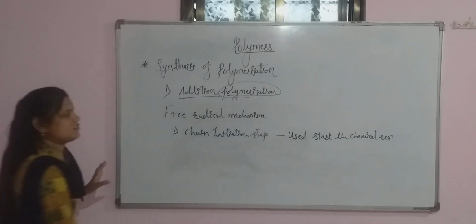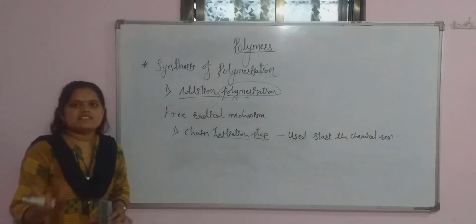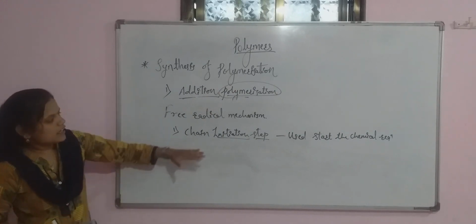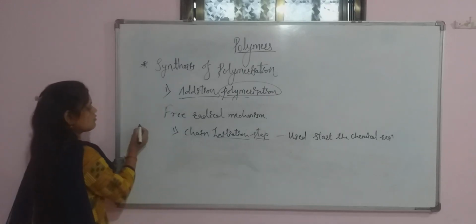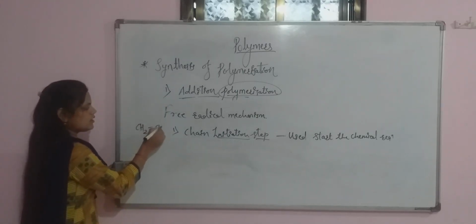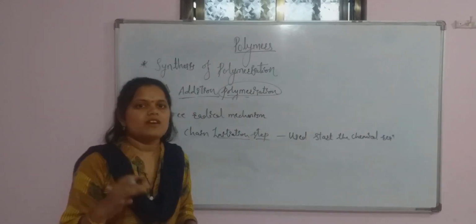Okay, see what happened in the chain initiation step. It is a step where we can start any chemical reaction. In this reaction, alkenes or dienes are polymerized. For alkene, what does it mean? CH2 double bond CH2 means it contains a double bond.